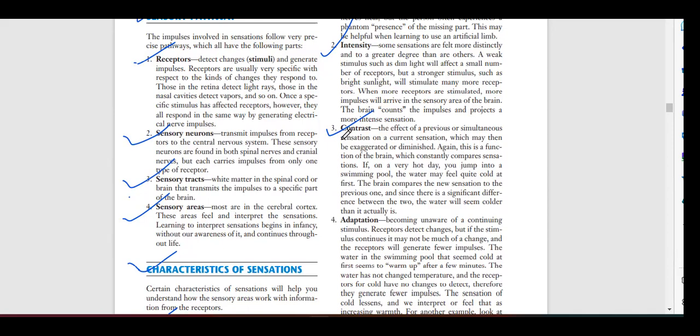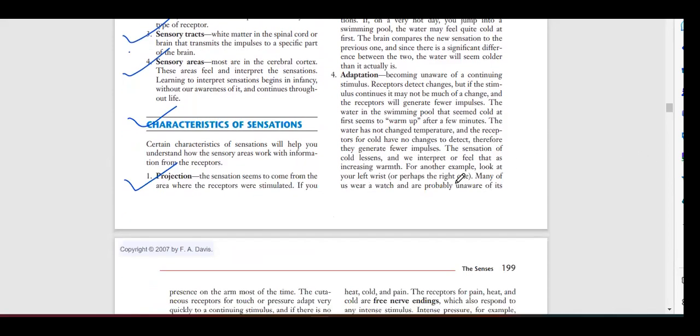So basically, suddenly you are falling into the swimming pool from the hot temperature to a new sensation, the cold water. The old sensation is erased, and the new sensation is added to the body. So this is how it works. It means contrast.